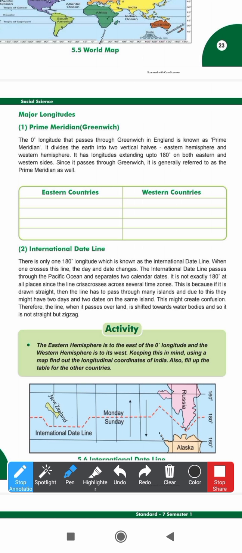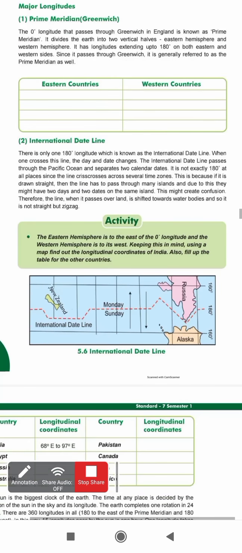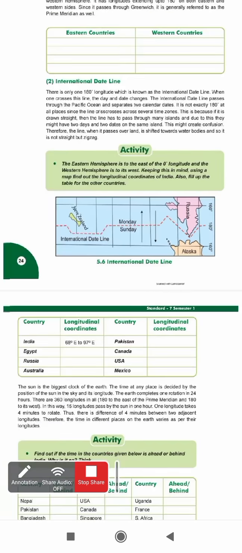The international date line passes through the Pacific Ocean and separates two calendar dates. As I have told you, on one side there is one date, on the other side there is another date. Why? Because it is the international date line. You can see the international date line over here. It has been shown to you, right?